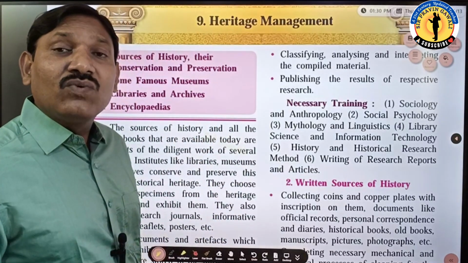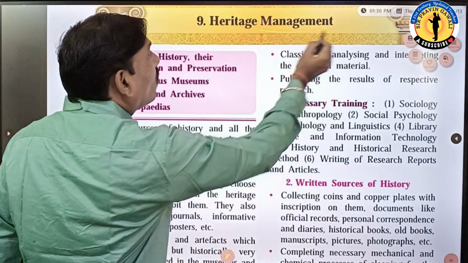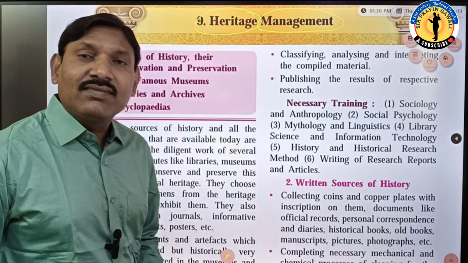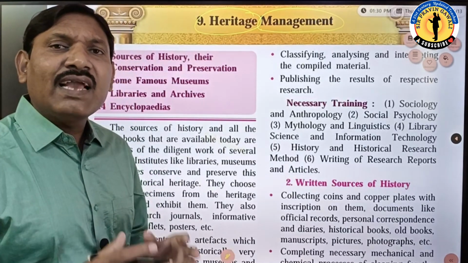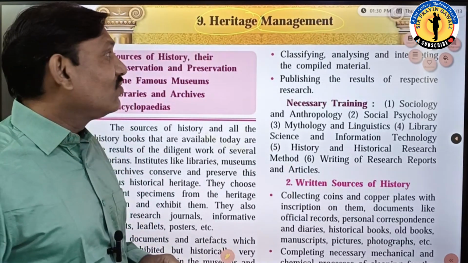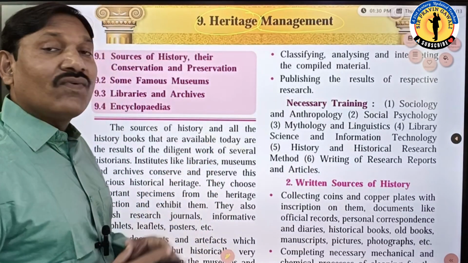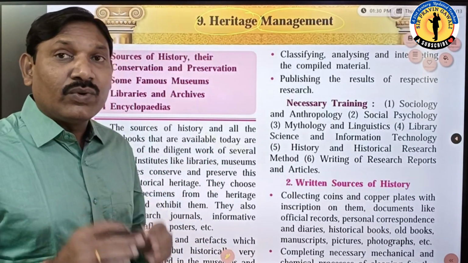So here we are going to learn in history the management of such heritage objects, important things, traditions, cultures, languages, which are very important, students.